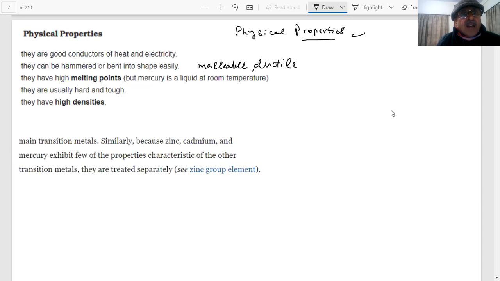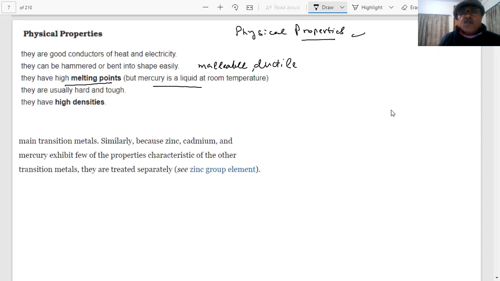And they have high melting points. They have metallic luster, students. High melting points, important point. But there are exceptions. Mercury is a liquid. Mercury is a liquid at room temperature. You have seen mercury in a thermometer? It's a liquid at room temperature. And usually they are hard and tough, students, and have high densities.